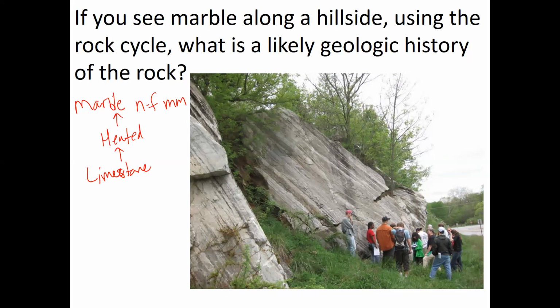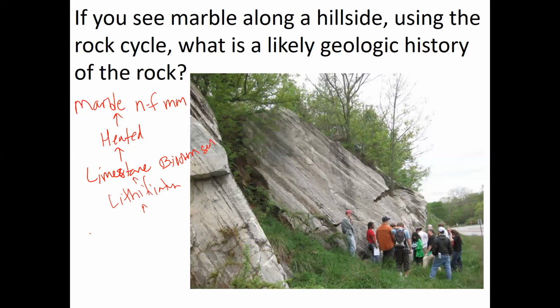Now, because it's limestone, we know limestone is a biochemical sedimentary rock. It formed from the lithification of the calcareous remains of organisms.